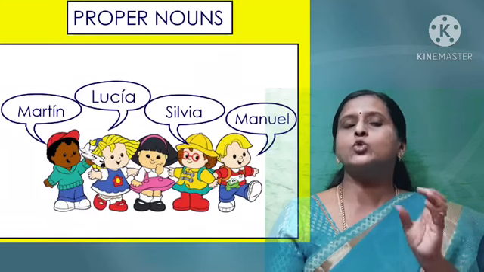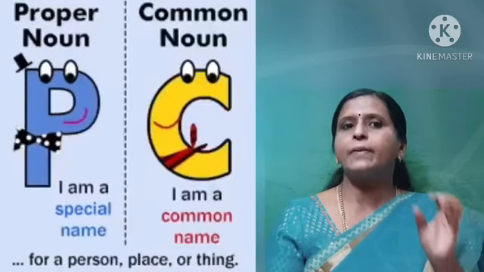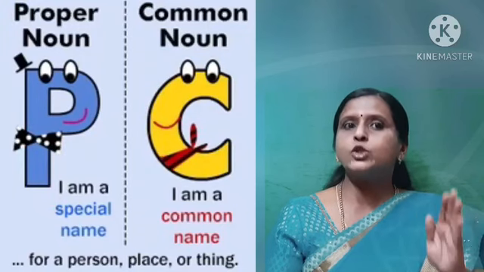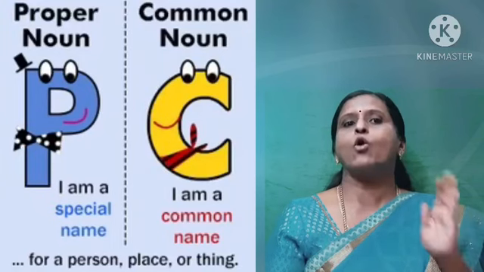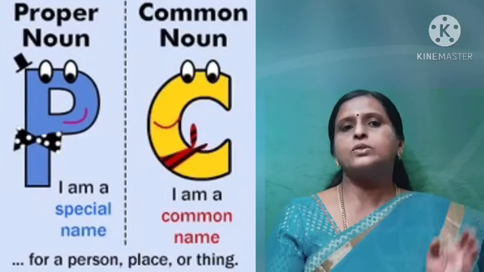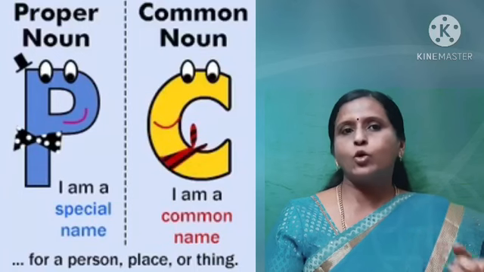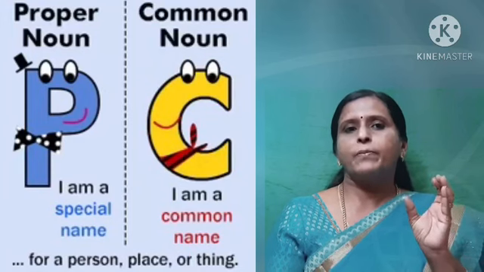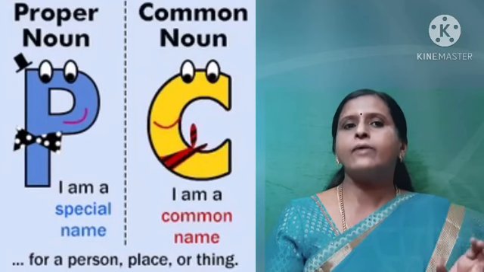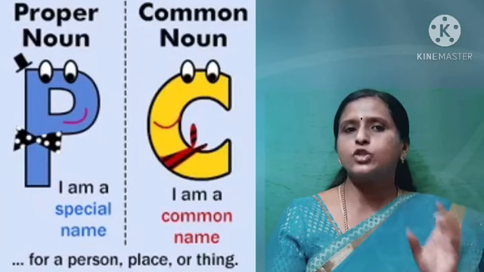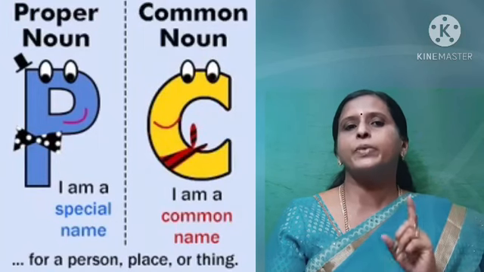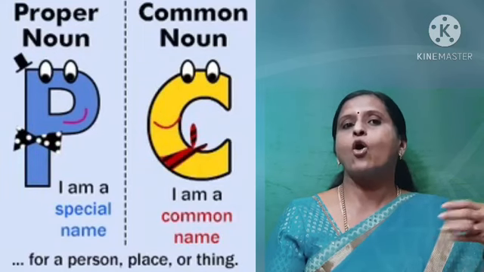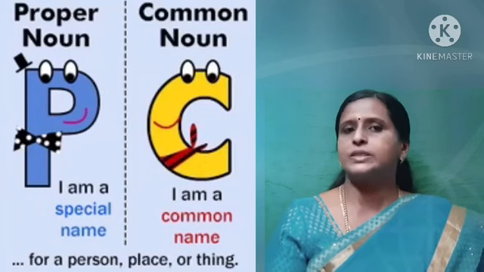A name given to a particular place or a particular person. Pushpa cannot be Rekha. Rekha cannot be Rahul. So, each one has their proper or own name. That is the meaning. So, such proper names. Bengaluru cannot become Europe. Europe cannot become Alabama. Like that, each place or each person has their own or proper name. Such names in English should begin with a capital letter, be it in the beginning of a sentence or anywhere in the middle of the sentence also.